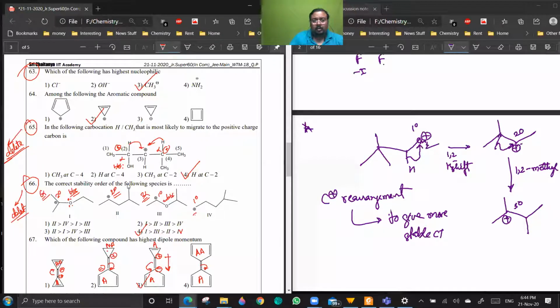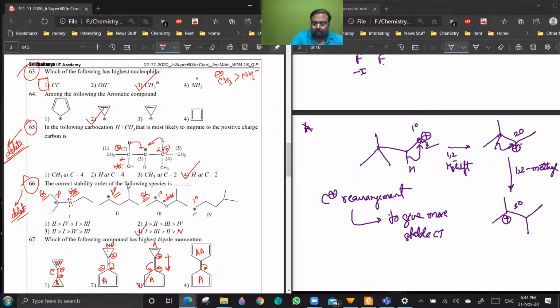Question 63 should be option 1. The reason they have given is that nucleophilicity is directly proportional to basicity. That is only true when you are comparing atoms across a period. I have told you this in the class also, no?